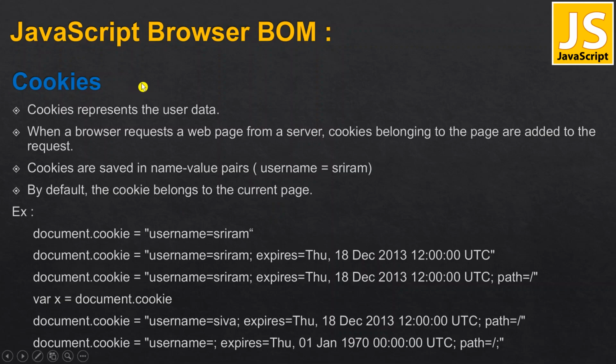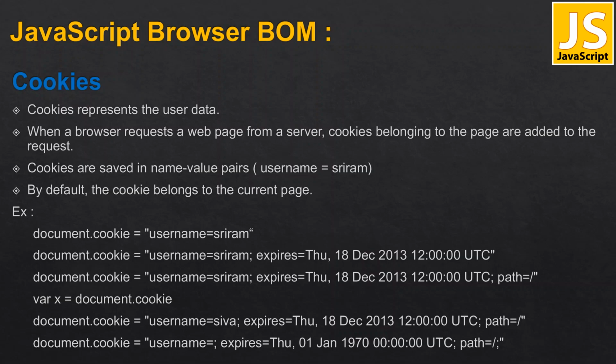Cookies are nothing but user data. The user is a person who uses the web browser to see web pages. That user data will be collected in the form of name value pairs.